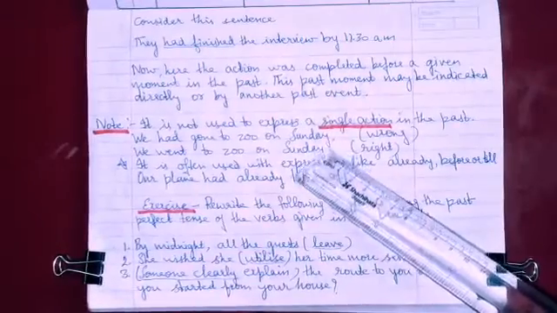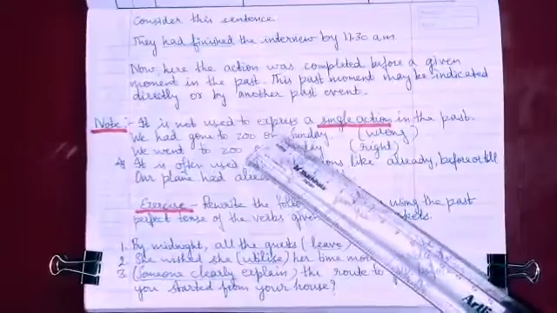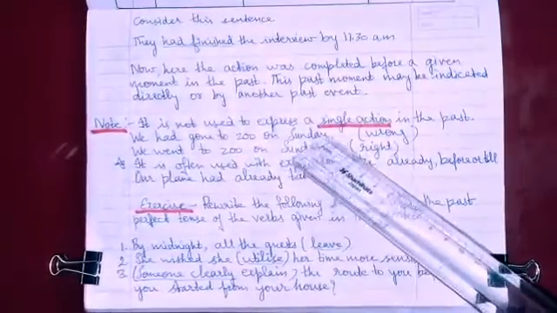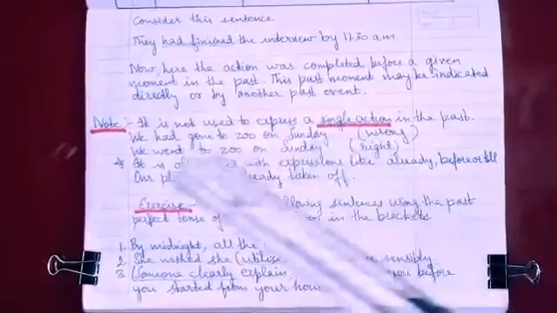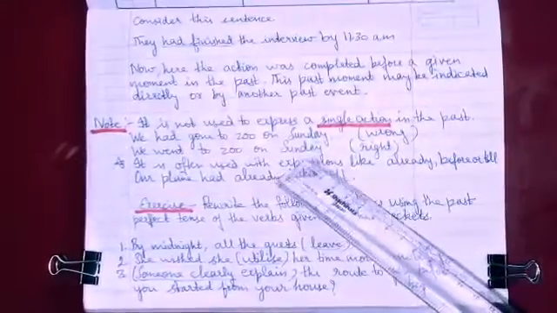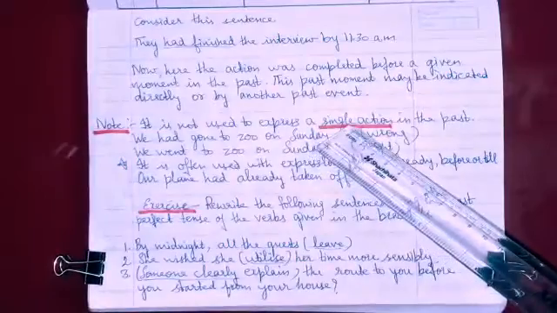Why? Because it's a single action and it's not followed by any time phrase or another action in the past. Rather, it should be we went to zoo on Sunday. So it becomes an example of simple past, not the past perfect tense.